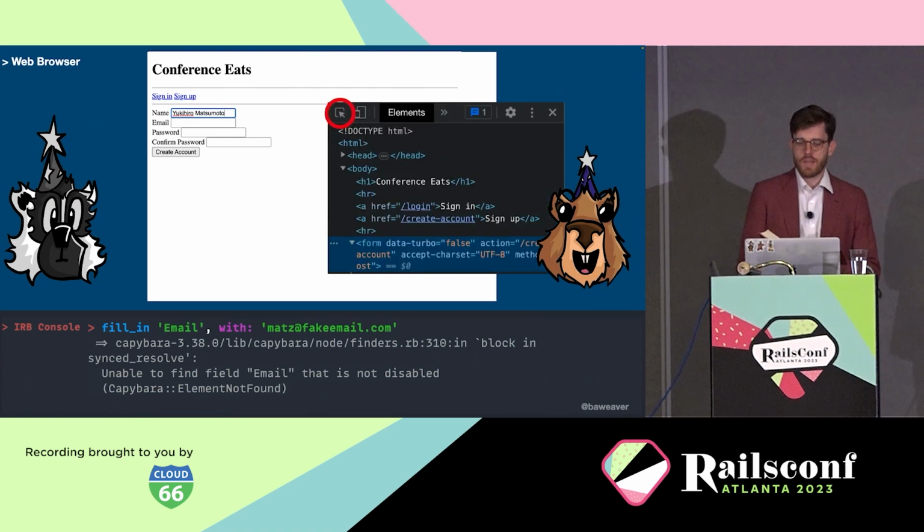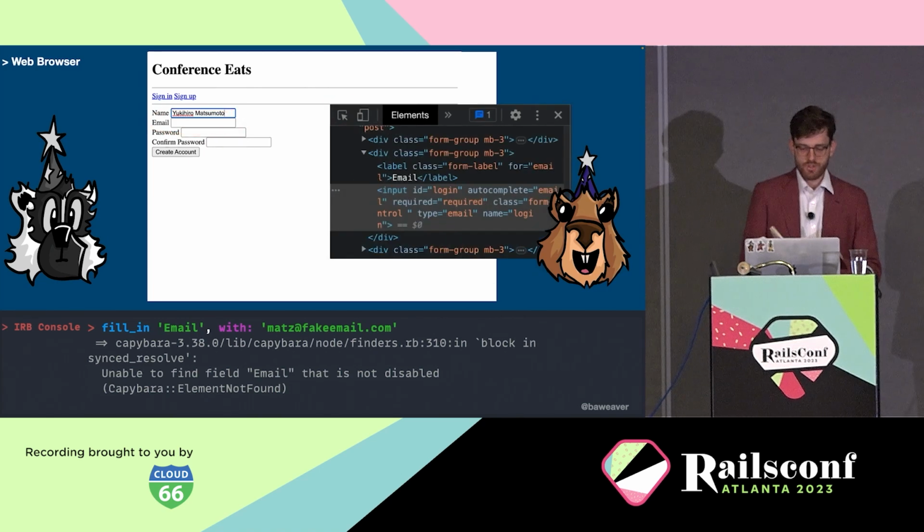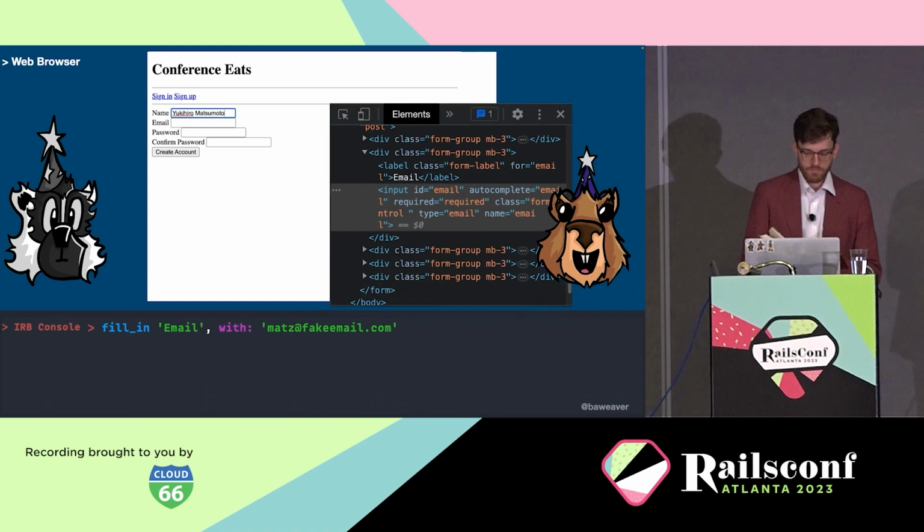Now, see this little arrow box over here in the top left corner of your Chrome window, of your developer tools? I circled in red for you so you can see it. If you click on that, we can go over to the email form field, click on that, and that's going to bring us directly to this, and we can find out that this field is still referencing login in multiple places for the name, for the ID, and for a few other things. So let's change that in the web console real quick just to make sure this works.